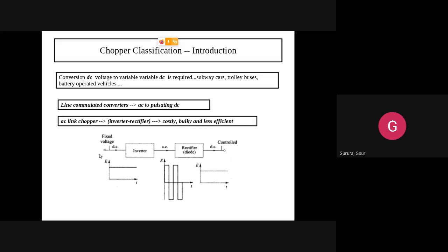So that's why I told, based on their type of conversion. Normally a chopper will do DC to pulsating or variable DC. Another type of chopper, what we are calling an AC link chopper, is also known as an inverter rectifier. Normally we know that an inverter is in our homes or domestics. It will convert DC to AC. But this AC link chopper is known as an inverter rectifier.